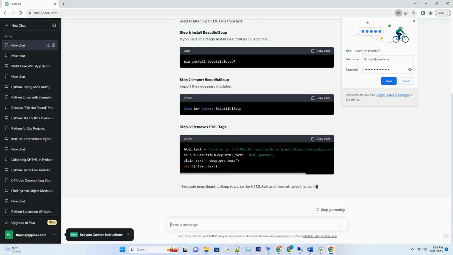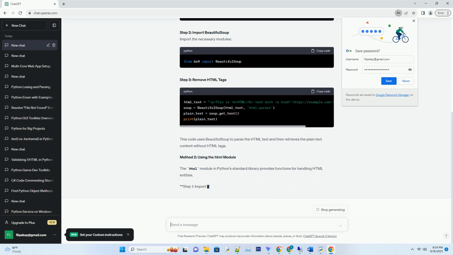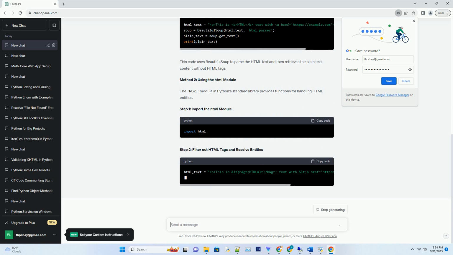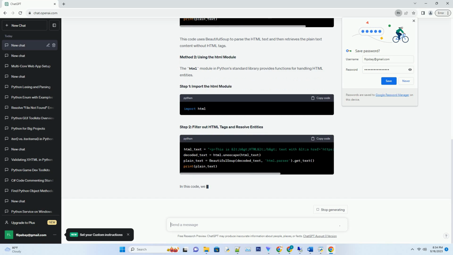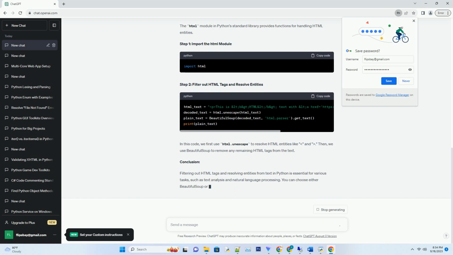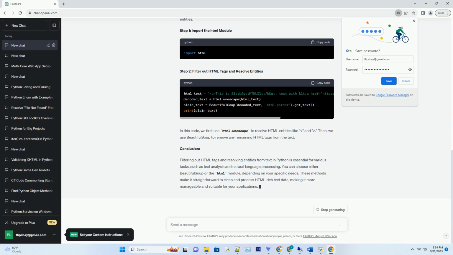Method 1, using BeautifulSoup. BeautifulSoup is a popular Python library for web scraping and parsing HTML. It can also be used to filter out HTML tags from text. Step 1, install BeautifulSoup. If you haven't already, install BeautifulSoup using pip. Step 2, import BeautifulSoup. Import the necessary modules. Step 3, remove HTML tags. This code uses BeautifulSoup to parse the HTML text and then retrieves the plain text content without HTML tags.